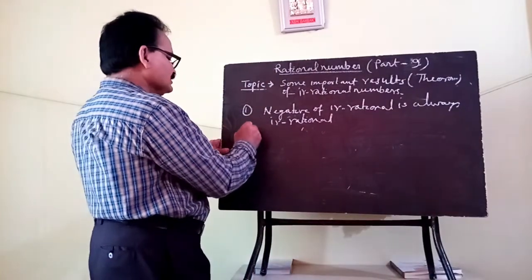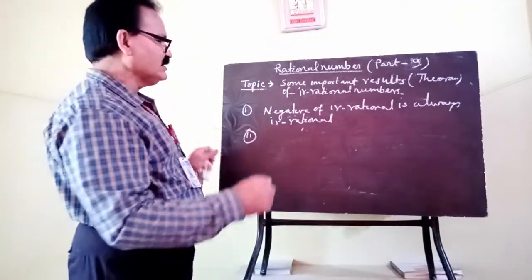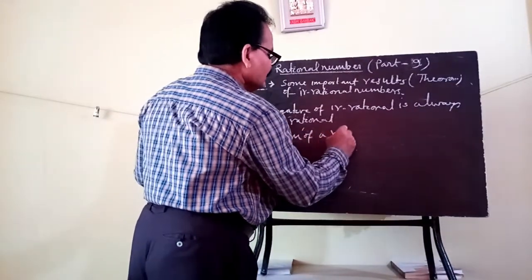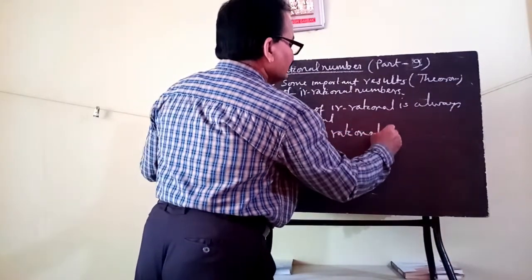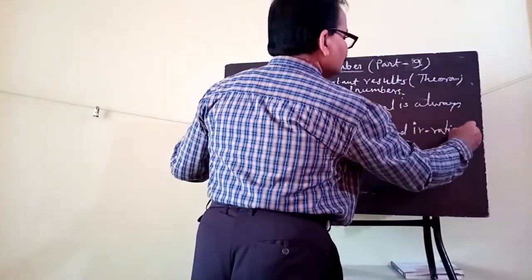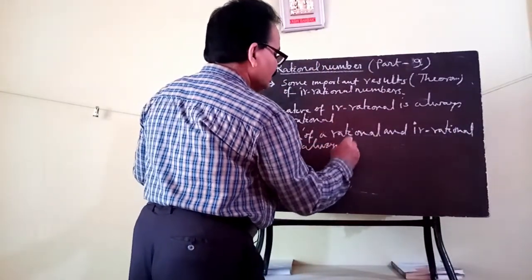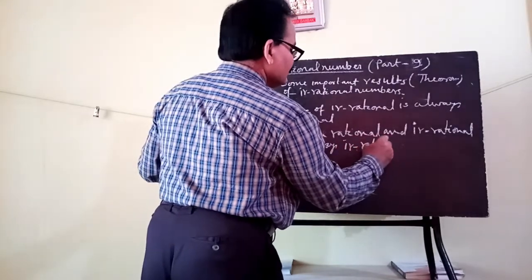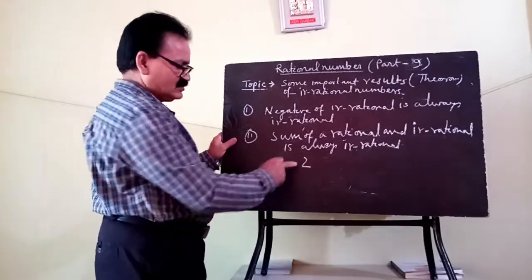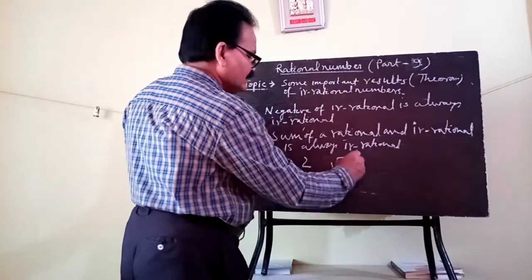The second one is: sum of a rational and irrational is always irrational. Suppose 2 is a rational number and root 5 is an irrational number.